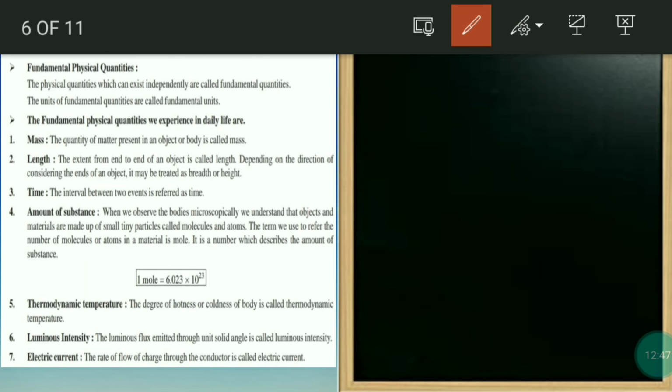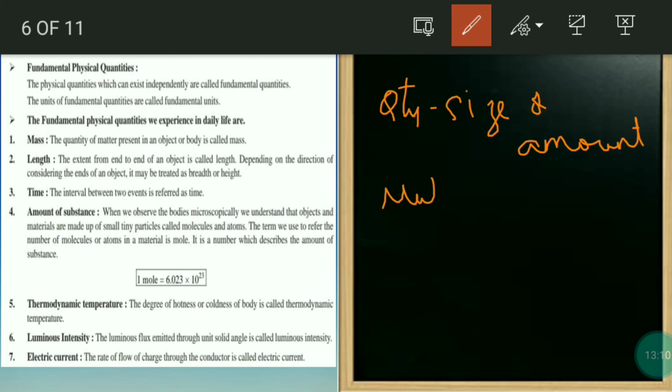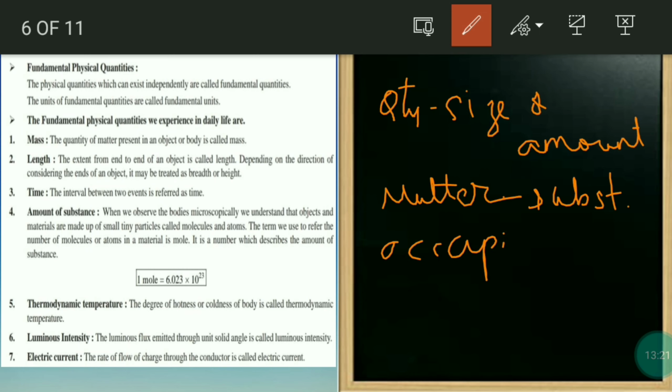First is mass. Mass is the quantity of matter present in an object or a body. First, quantity of matter. Quantity, already discussed, is the size or amount of the given quantity. Now what is this matter? Matter is a substance which occupies space and has mass.